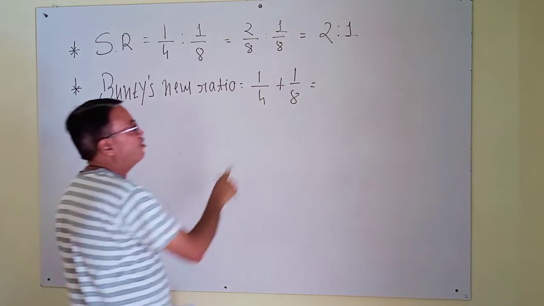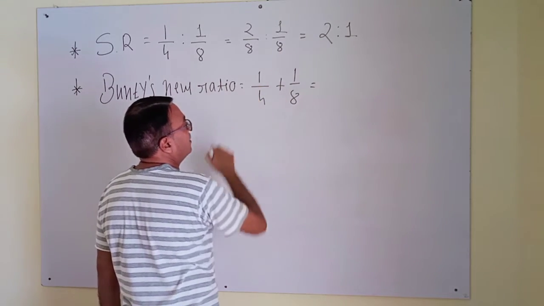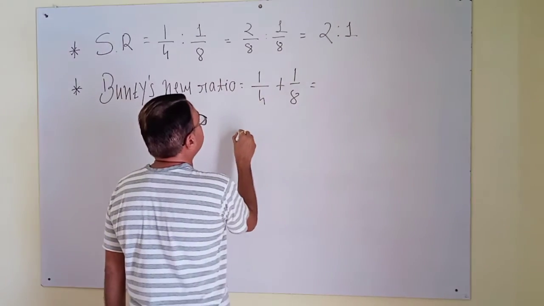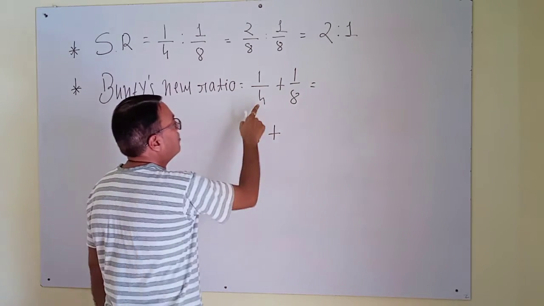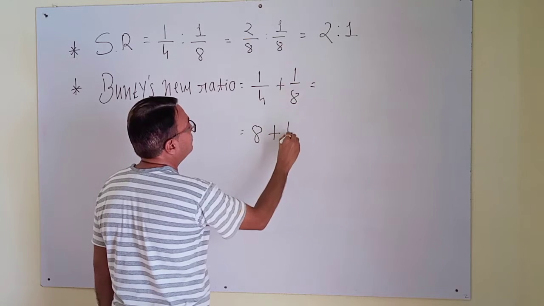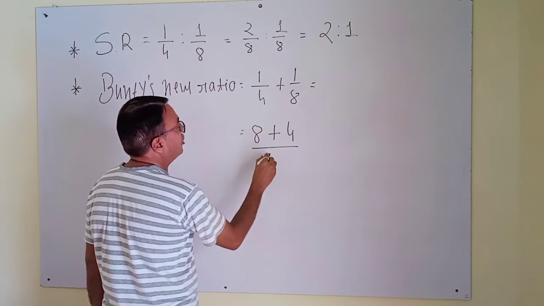Now here is the sign of plus. So 8 multiply 1, 8; 4 multiply 1, 4; 8 multiply 4, 32.